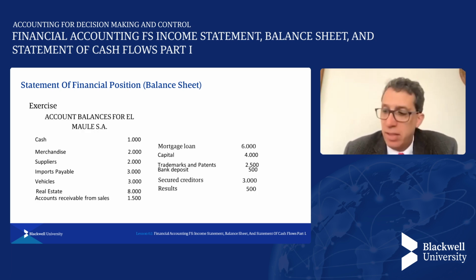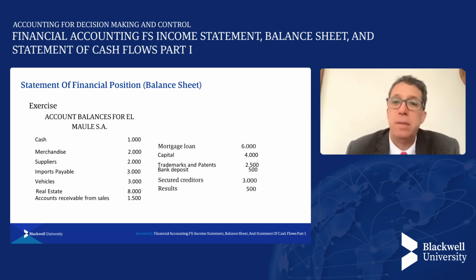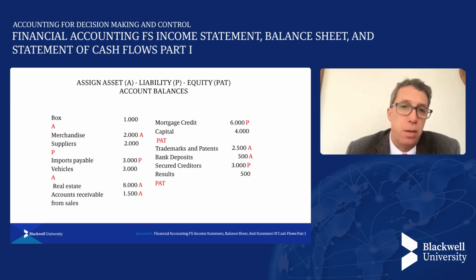And here there is an exercise for you to look at, where we have different items from a company called Mall. Here, as you can see, there are 13 items, and what they are asking us to do is to classify each one of them: whether it is an asset, liability, or equity.